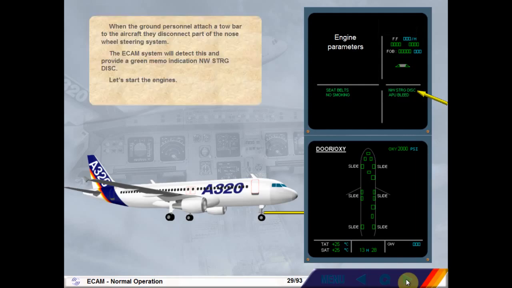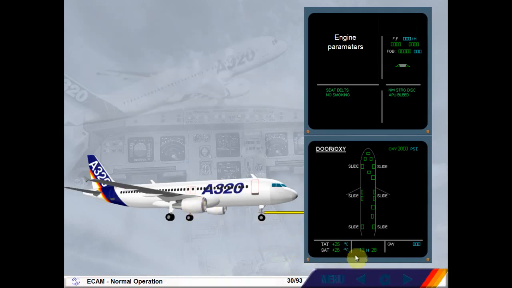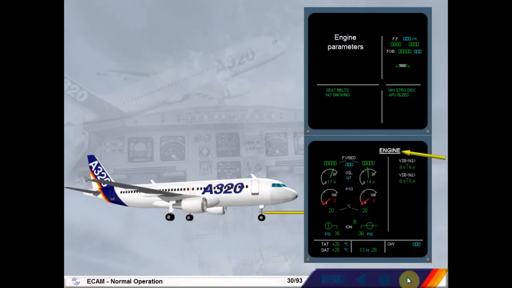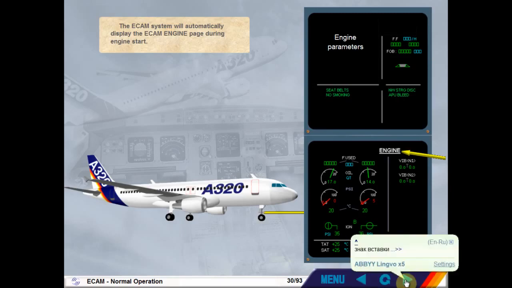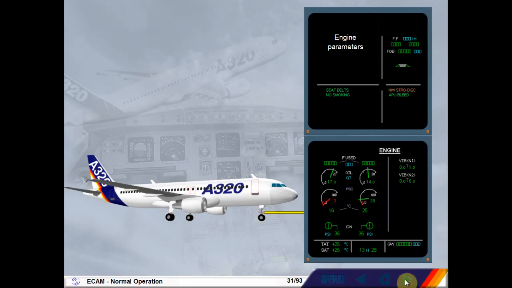Let's start the engines. Click on the engines to start them. The ECAM system will automatically display the ECAM engine page during engine start. Notice that as soon as the first engine is running, the nose-wheel steering disconnected memo changes to amber.